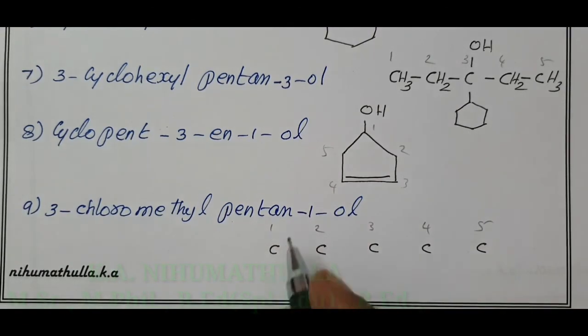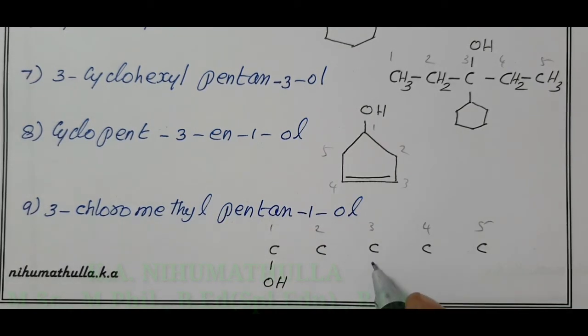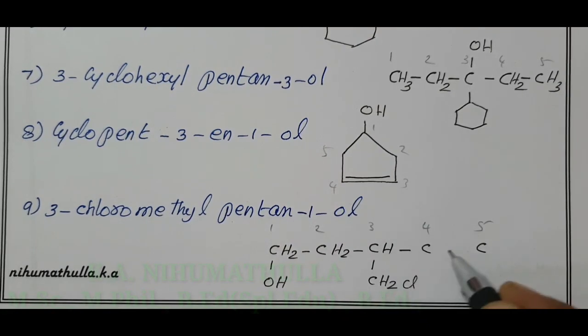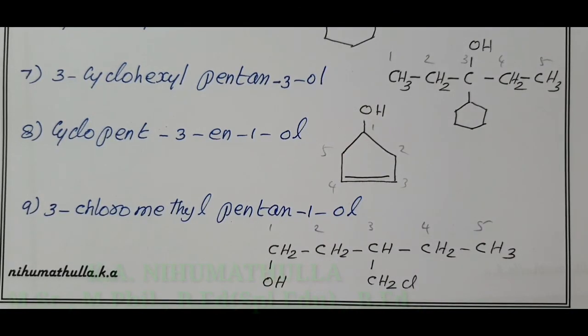In the first carbon, 1 OH, and in the third carbon, 1 chloromethyl, nothing but CH2Cl. The valencies of hydrogens are filled: CH2, CH2, CH, CH2, CH3. This is 3-chloromethyl pentan-1-ol.